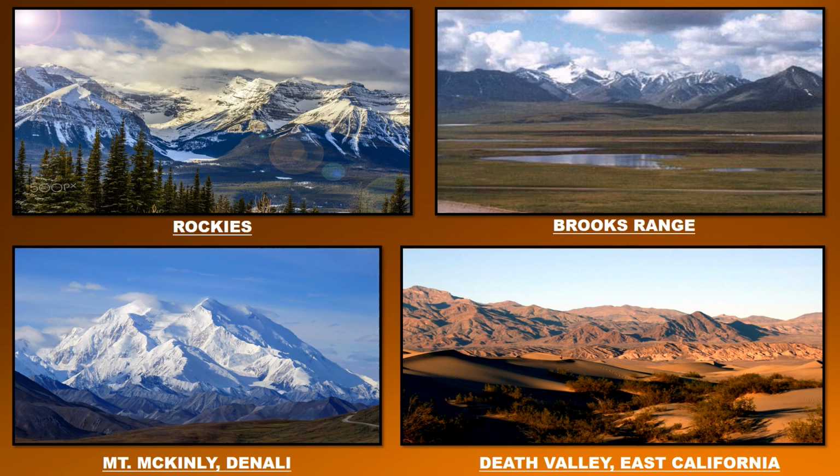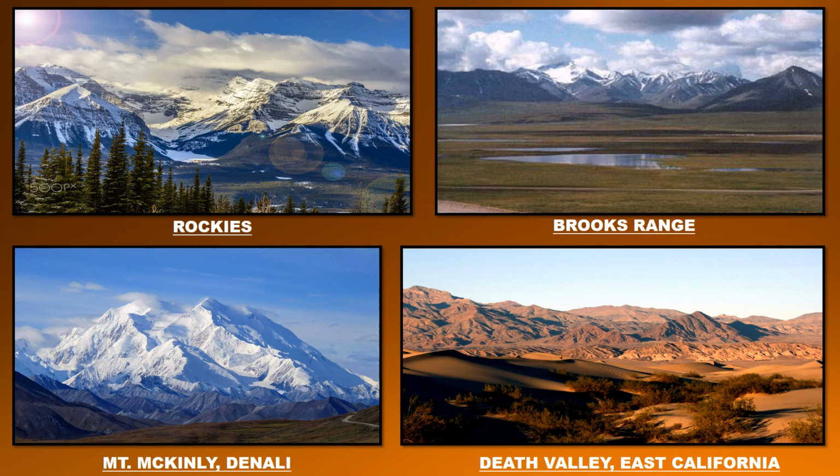In these pictures, you can see all these mountains. The first one is the Rockies, also known as the Rocky Mountains, the most important range in the Western Cordilleras. The second one is the Brooks Range, which can be found in Alaska.